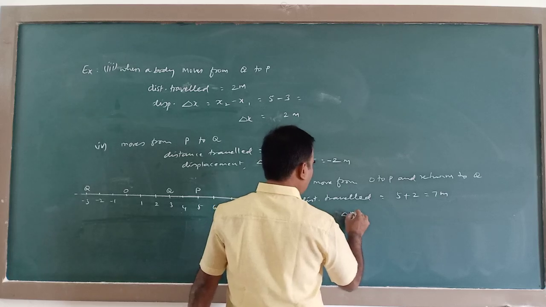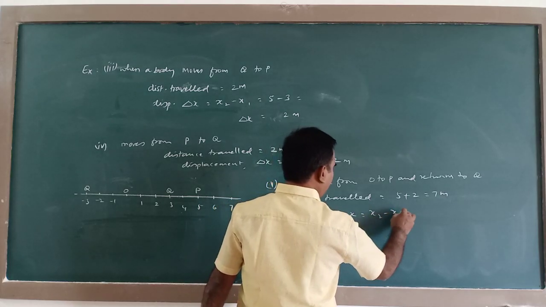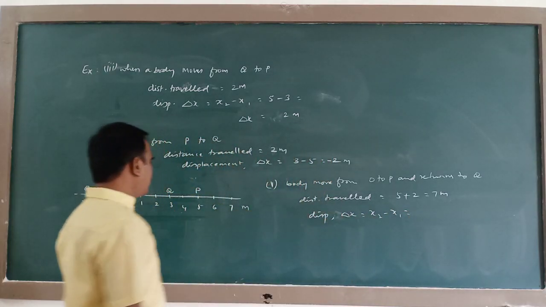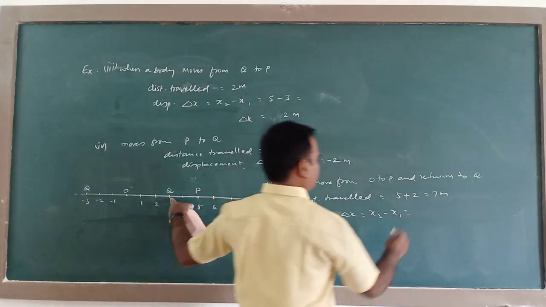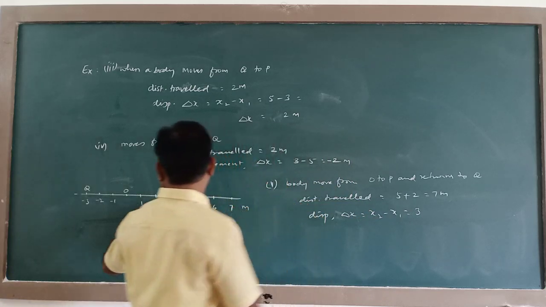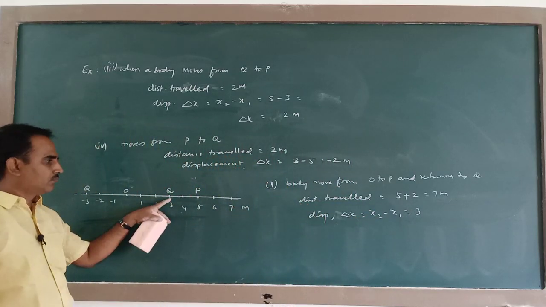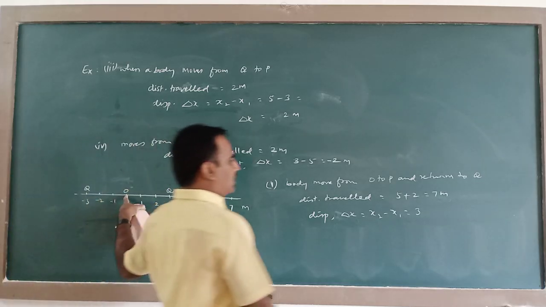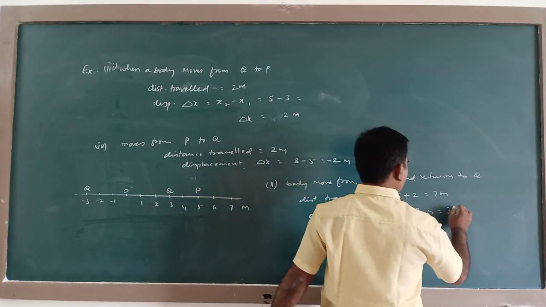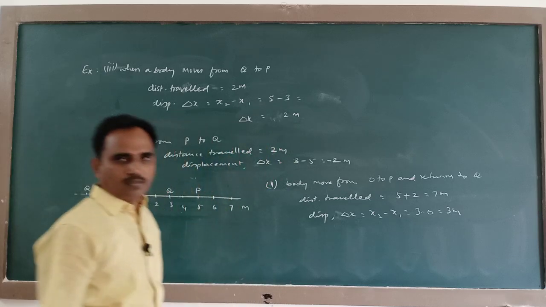Displacement delta x is equal to x2 minus x1. x2 is the final position. Final position is Q, that is 3. Initial position x1, it is the origin, that is 0. So it is 3 meter.